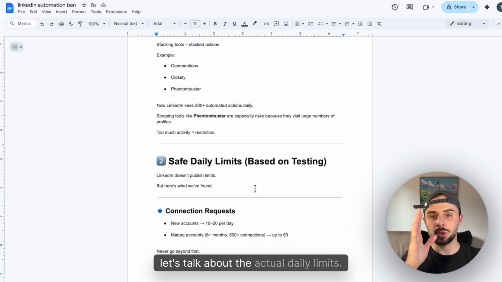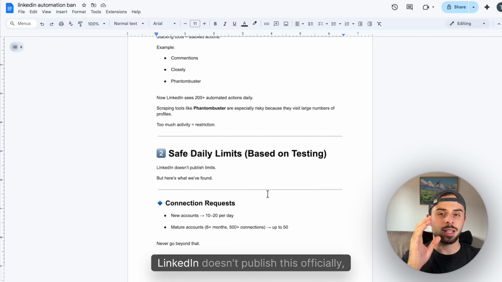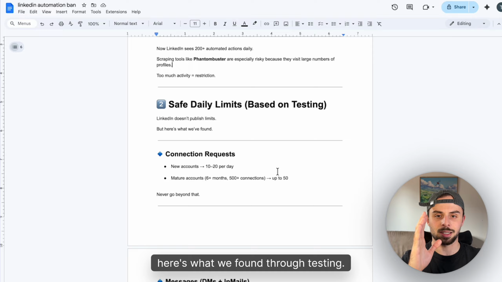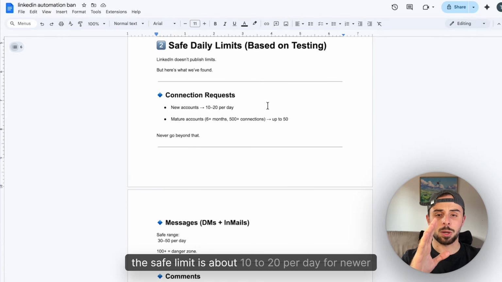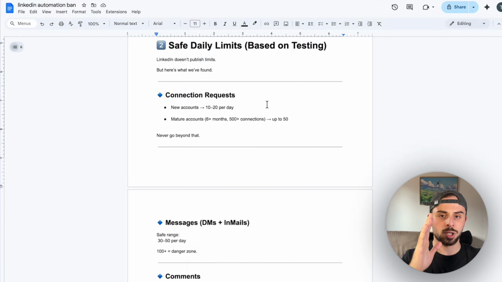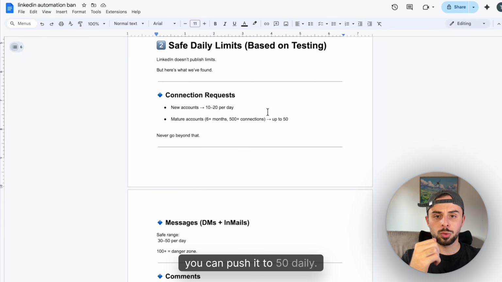Now let's talk about the actual daily limits. LinkedIn doesn't publish this officially, but here's what we found through testing. Connection requests. The safe limit is about 10 to 20 per day for newer accounts. If your account is mature, like over 6 months old with 500 plus connections, you can push it to 50 daily, but don't go beyond that.